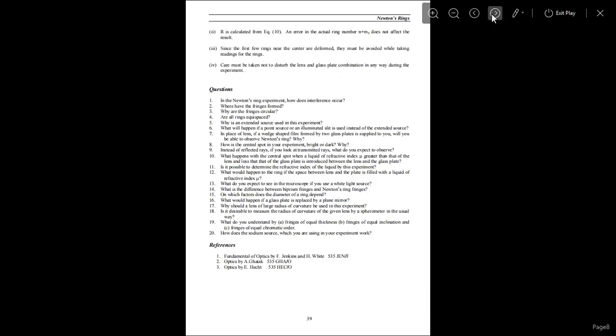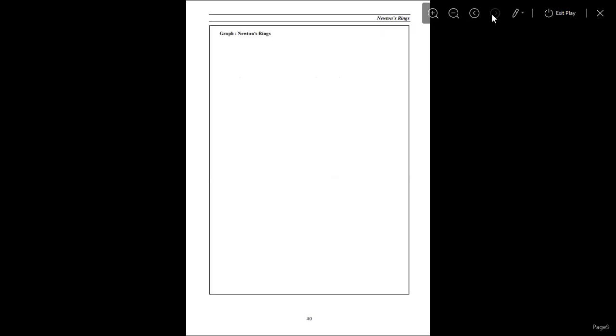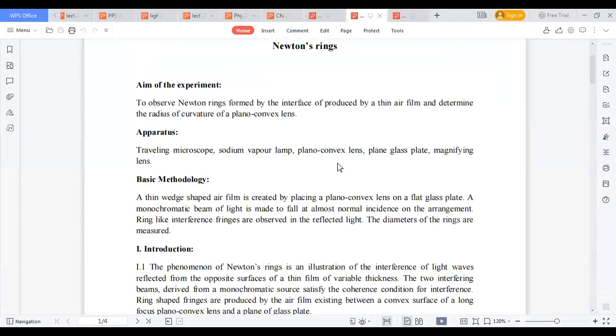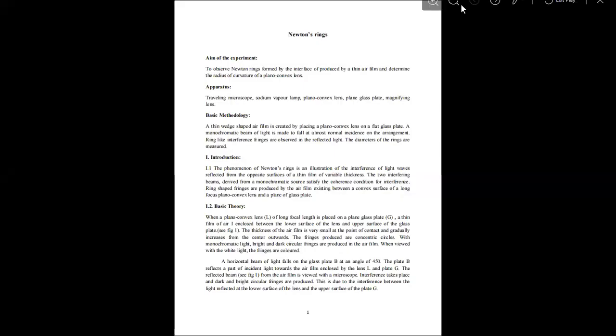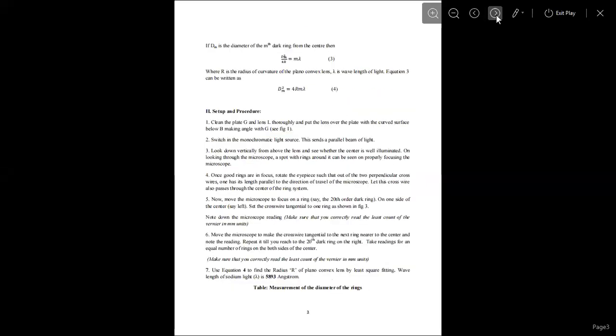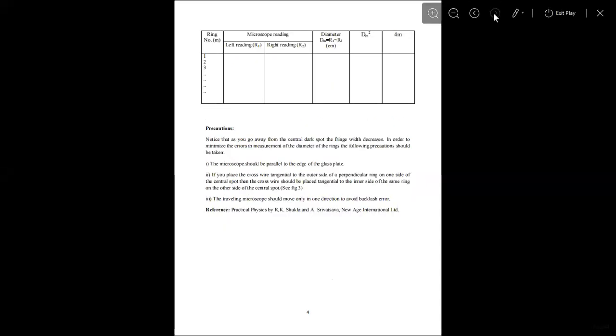Okay, question arised. Now, in the same experiment, we can discuss in another form. The basic theory will be this, same theory: d_m square equals to 4 r m lambda, from both constructive and destructive interference. So set up the procedure, this one, and this one is the precaution.